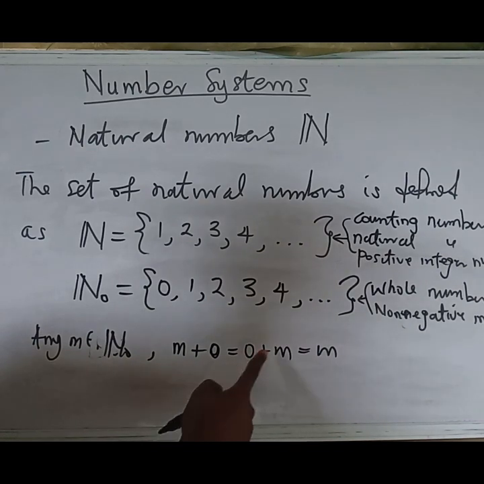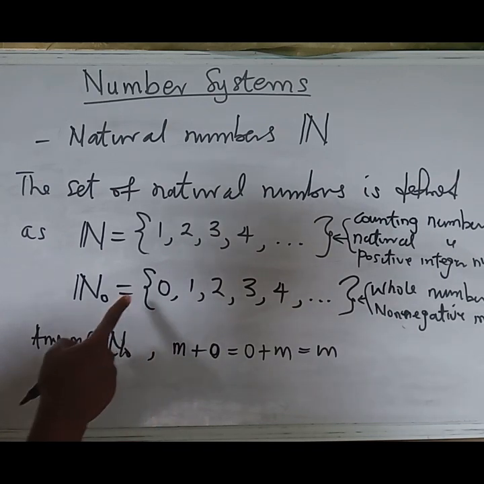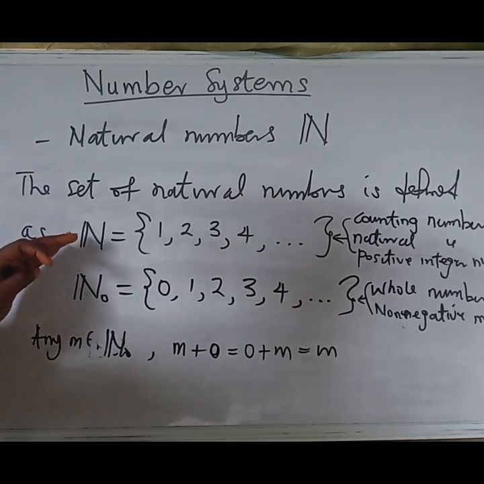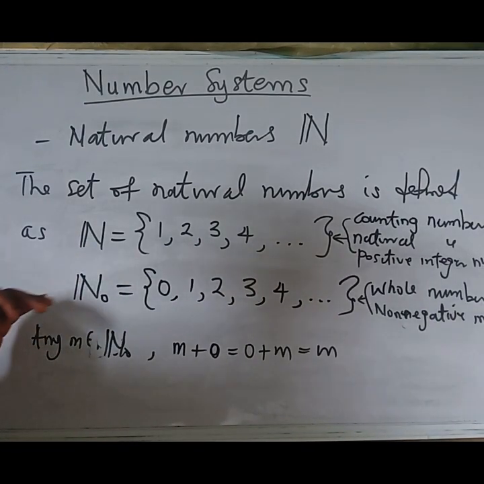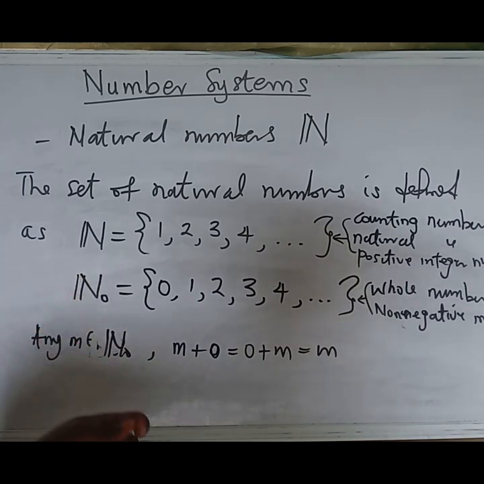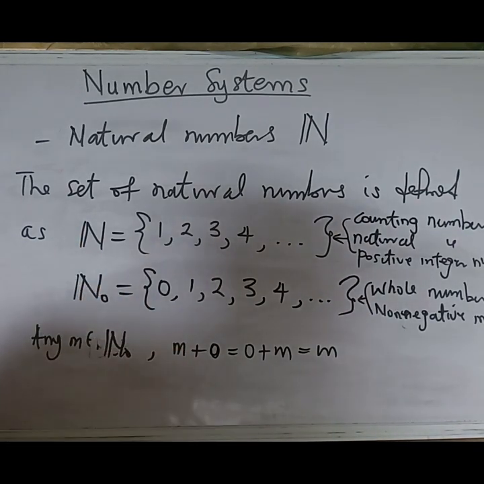Because of that, the identity law holds under addition for this, but it does not hold for this, as I've said earlier. So these are some of the major differences between this and this. In mathematics, this is more useful for discussing algebraic structures than this, because of the inclusion of zero.